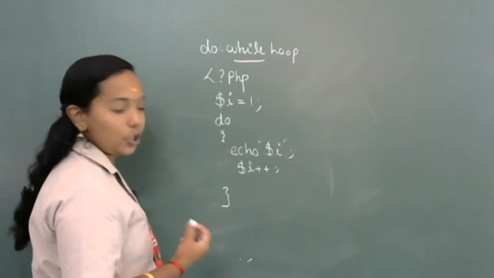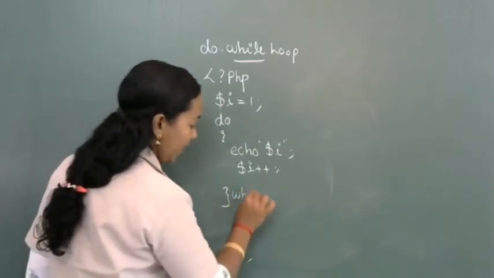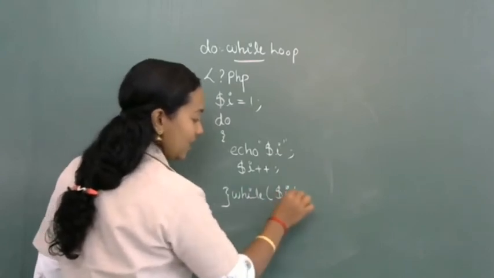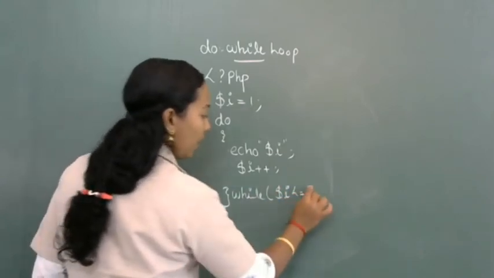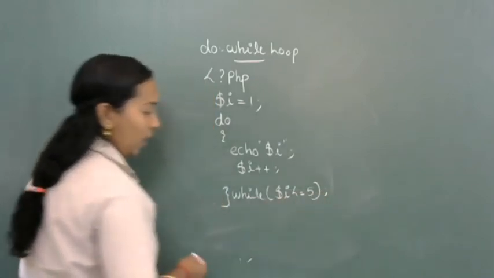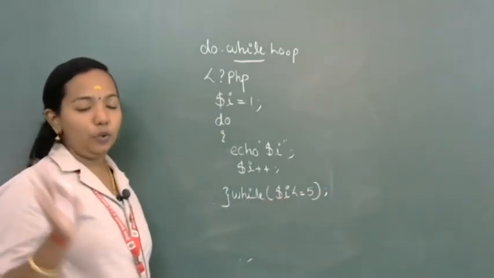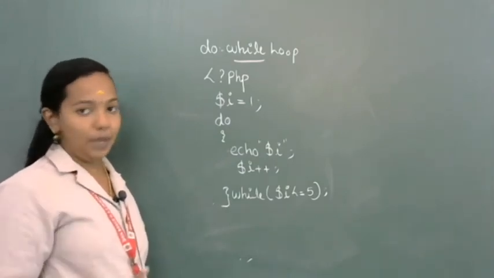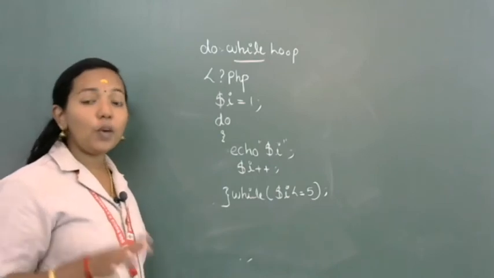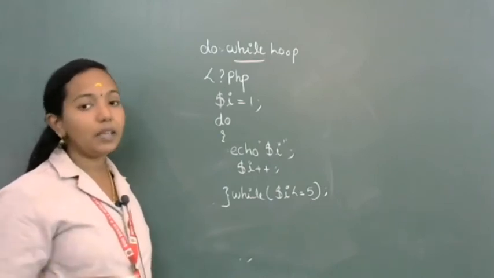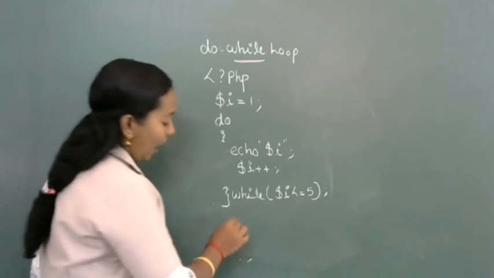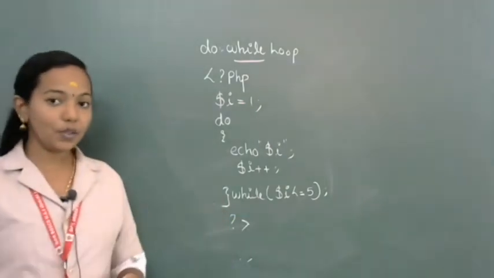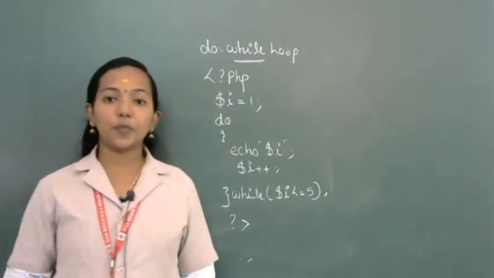Along with the bracket, you want to write the condition. What is the condition? while ($i <= 5); with a semicolon. You know, for loops, after the parenthesis we are not using a semicolon, but for the do while loop, you want to use a semicolon immediately after the condition. After that, close the PHP program.